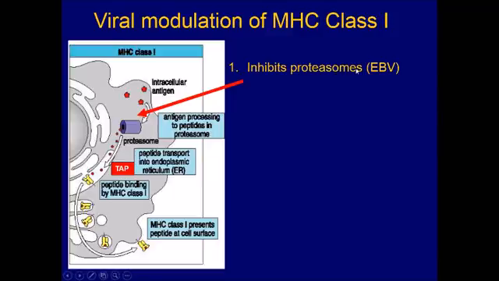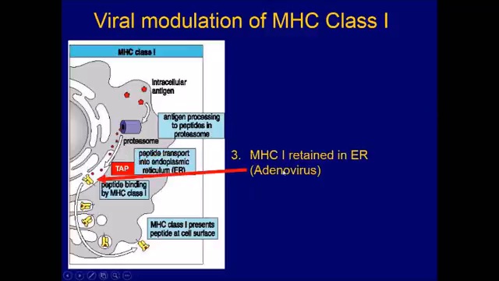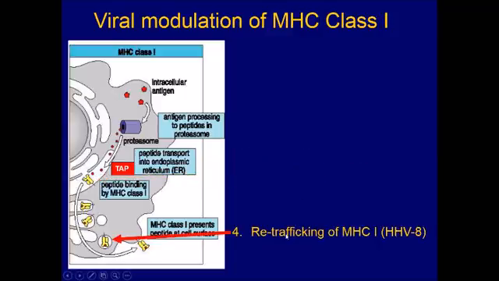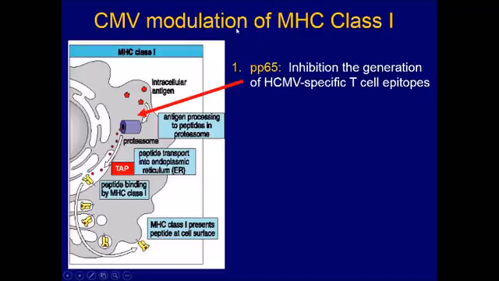If we go through examples, Epstein-Barr virus inhibits one of those steps. Herpes simplex virus inhibits this TAP transport of peptides. Adenovirus retains MHC class 1 in the ER, and there are other retrafficking strategies used by other viruses. Now, if we come to cytomegalovirus, it does all of these because it really doesn't like MHC1.